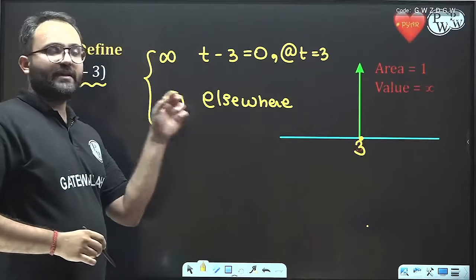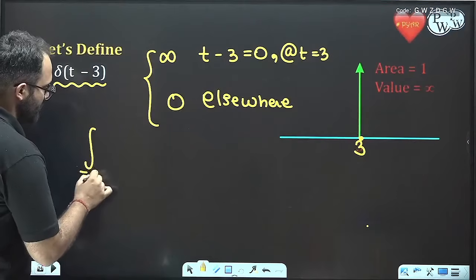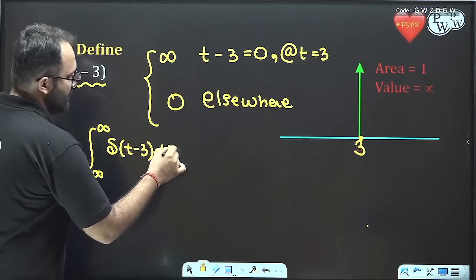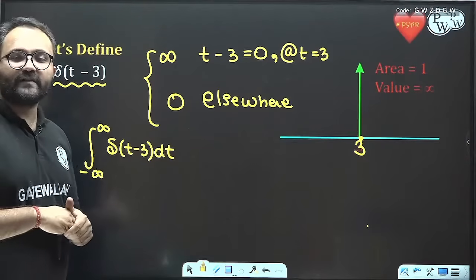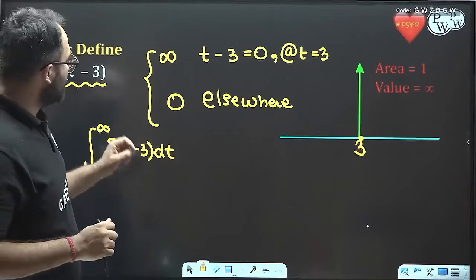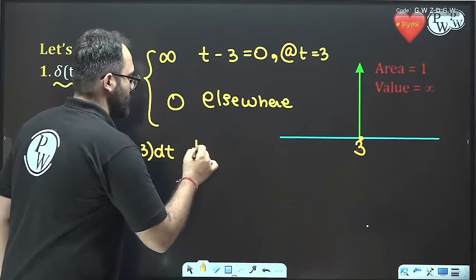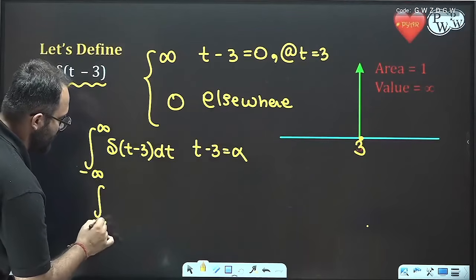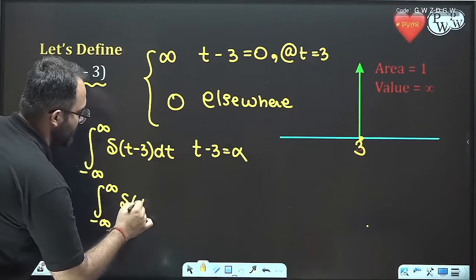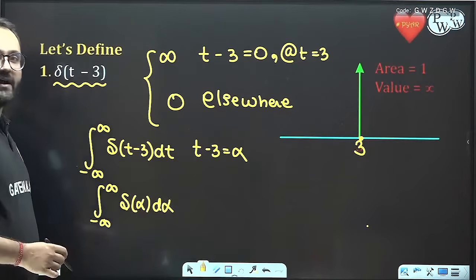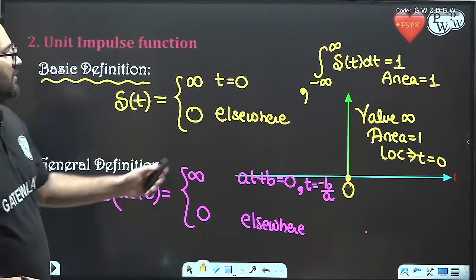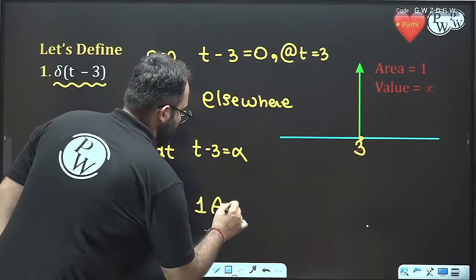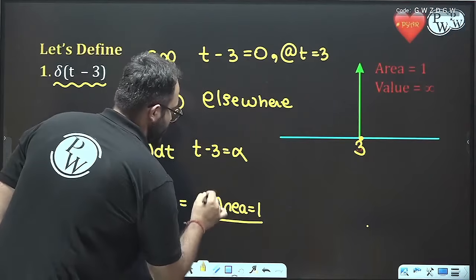Now if we talk about the area of this delta, area means integral from minus infinity to infinity of delta t minus 3 dt. Now how to find out this integration? Simply put t minus 3 equal to alpha. So it is integral from minus infinity to infinity of delta alpha d alpha. Now as we know, this integration is equal to 1. So the area is equal to 1. Area of this delta is equal to 1.